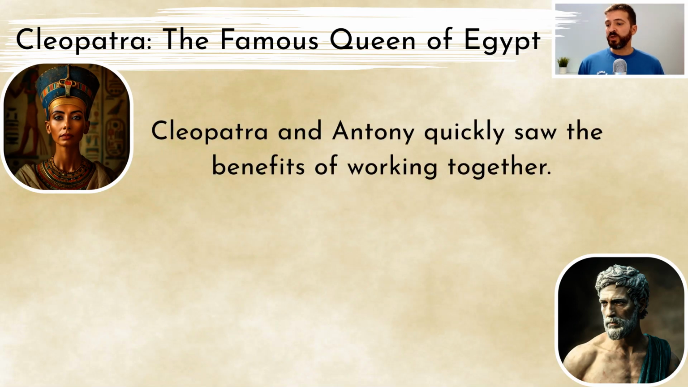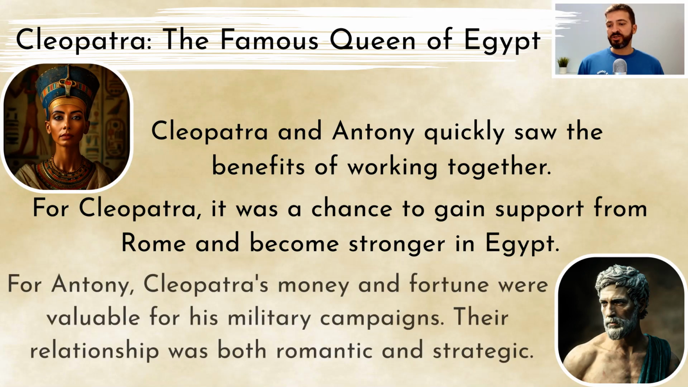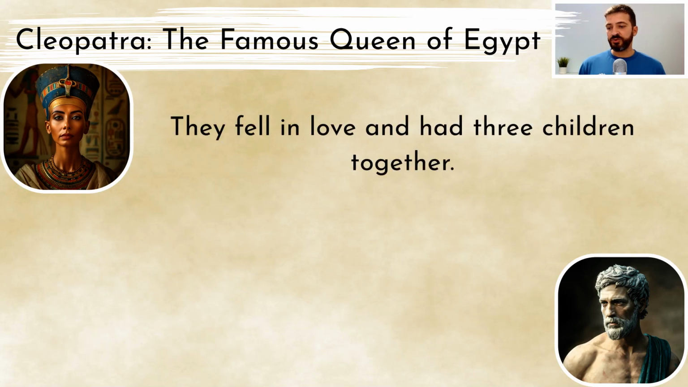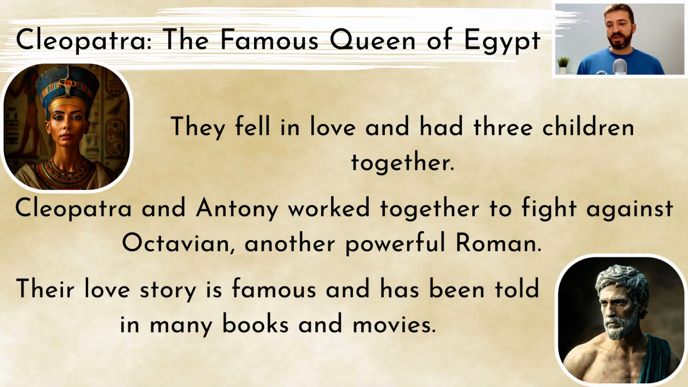Cleopatra and Antony quickly saw the benefits of working together. For Cleopatra, it was a chance to gain support from Rome and become stronger in Egypt. For Antony, Cleopatra's money and fortune were valuable for his military campaigns. Their relationship was both romantic and strategic. They fell in love and had 3 children together. Cleopatra and Antony worked together to fight against Octavian, another powerful Roman. Their love story is famous and has been told in many books and movies.